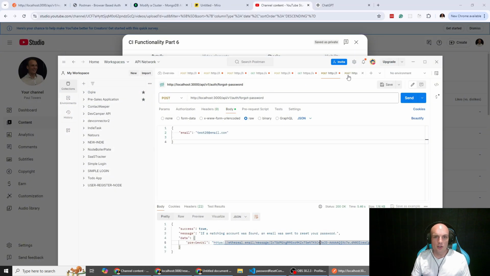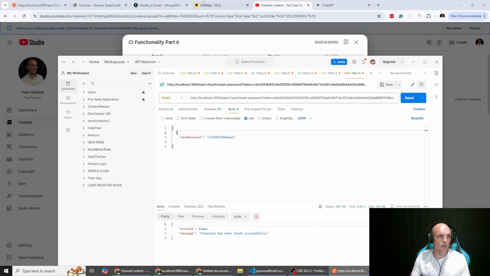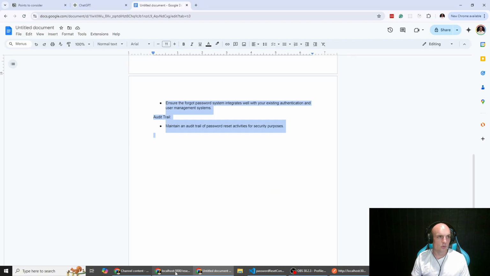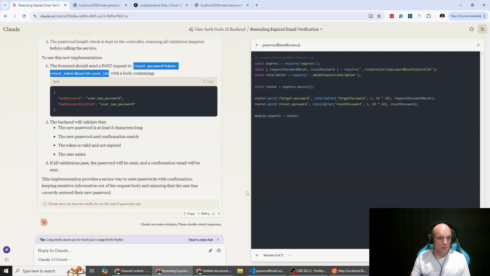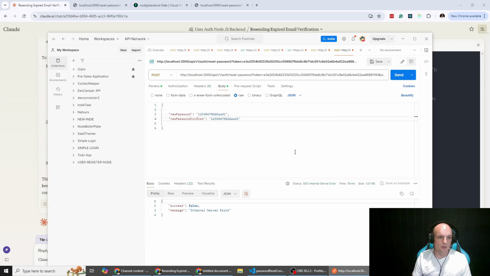I got mixed up with that yesterday as well. And then we're going to go token, and then the new password, and so we've got new password, and we need to change that probably, and then new password confirm. Don't need the comma. Send that. Internal server error.